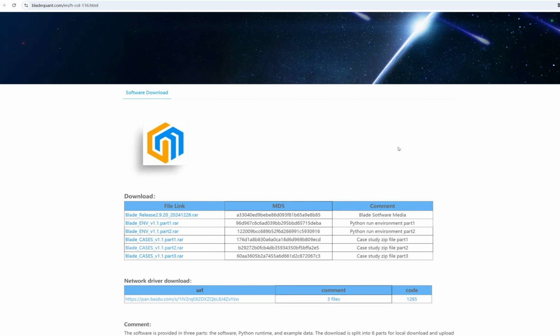On the download page, you will find three parts. The first part is the Blade software compressed file. The second part is the Python runtime environment compressed file, split into part 1 and part 2. The third part is the test case, which is divided into three parts: part 1, part 2, and part 3.